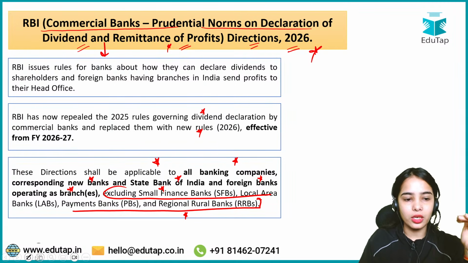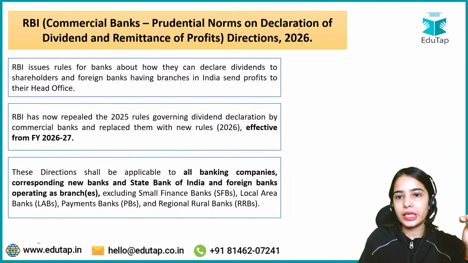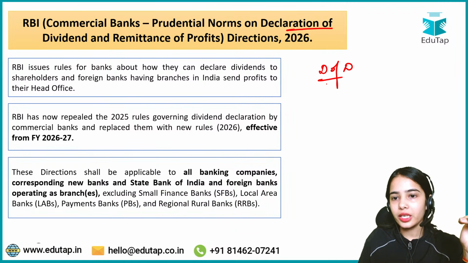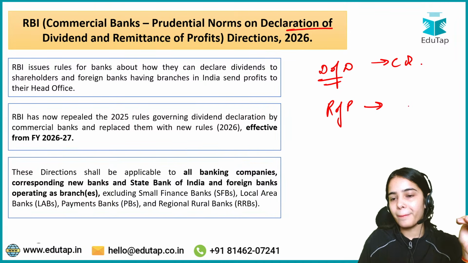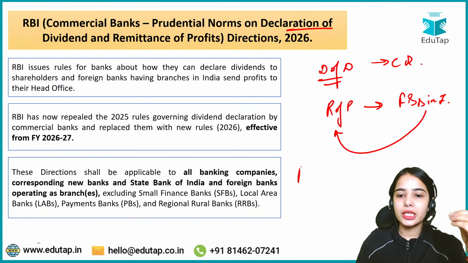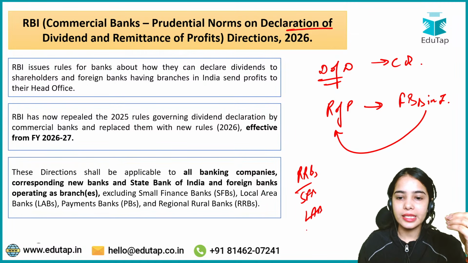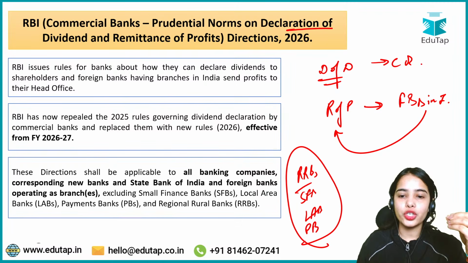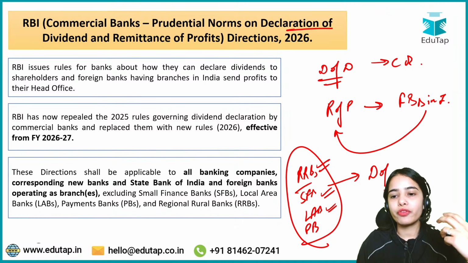That's why we are talking about the declaration of dividend by the commercial bank and the remittance of profit by the foreign bank branches in India. So they remit the profit. But when we talk about the RRBs, the small finance banks, the local area banks and the payment banks, in the notification of the RRBs, SFBs, LABs, there is only the mention of declaration of dividend.